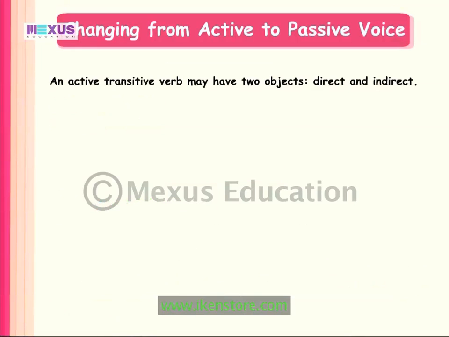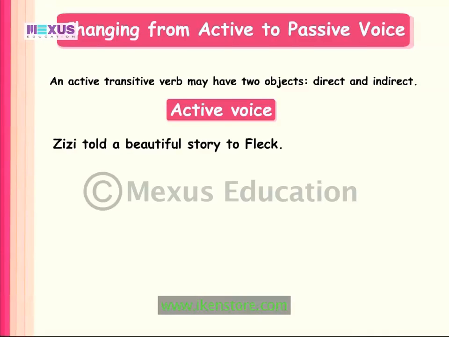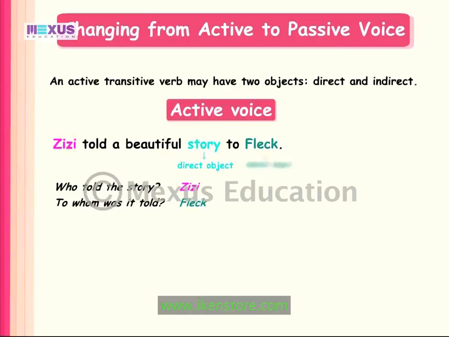An active transitive verb may have two objects, direct and indirect. Let us look at an example that explains this statement. Zizi told a beautiful story to Fleck. Let us ask the questions: who told the story and to whom was it told? We get the answer Zizi and Fleck respectively. So, story is the direct object and Fleck is the indirect object.